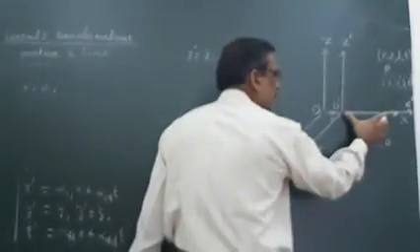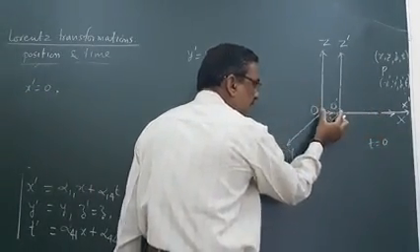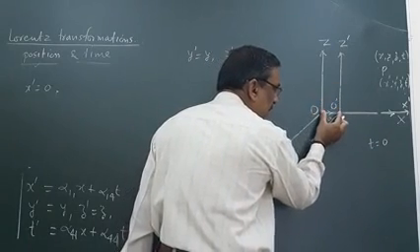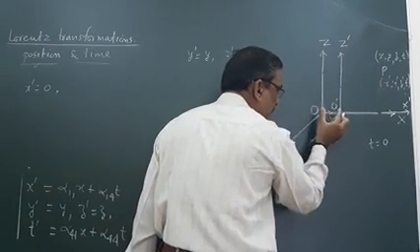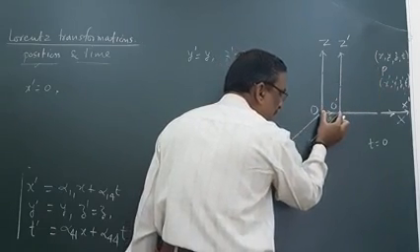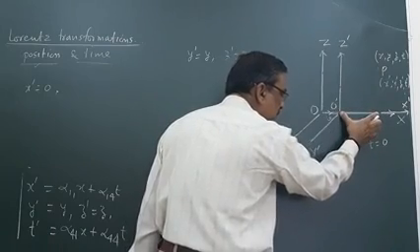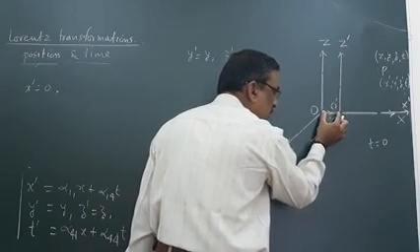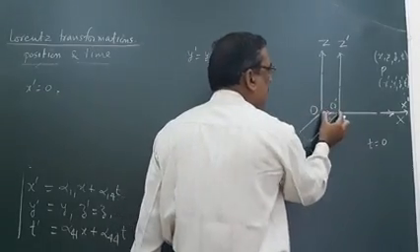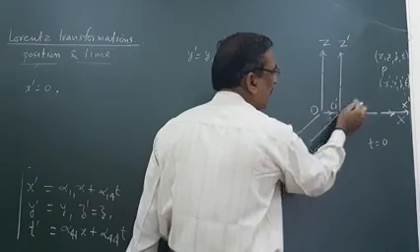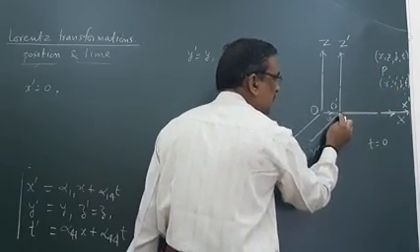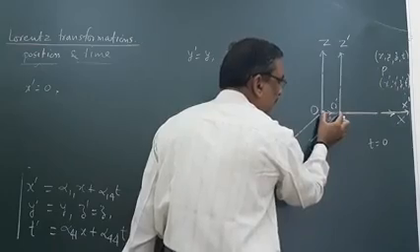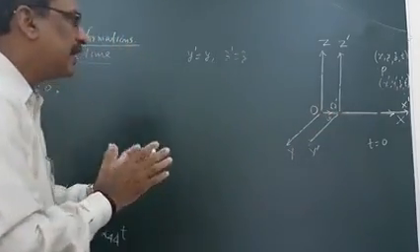If x dash is equal to 0 then what will happen, this will be equal to 0 at time t is equal to t. Any event happens on that time will be the x dash is equal to 0 means this distance is 0, so position of O dash will be this one and this is nothing but x is equal to vt. This will be x, x will be vt. So